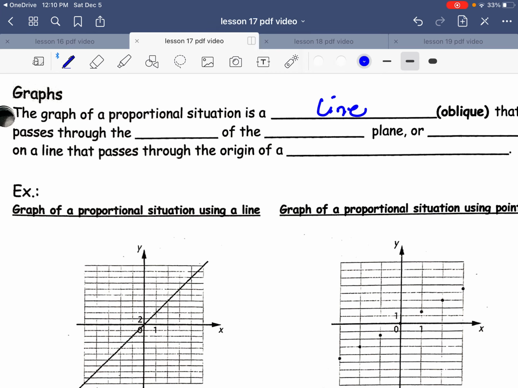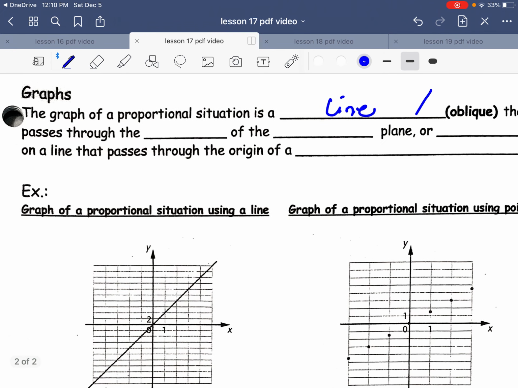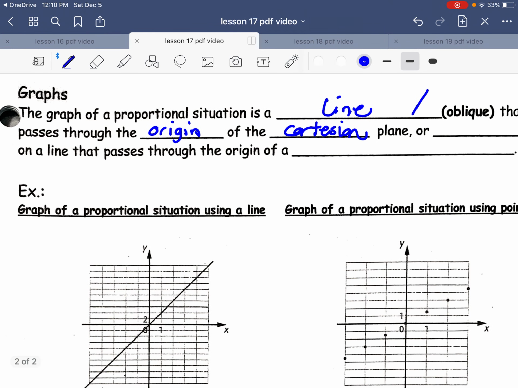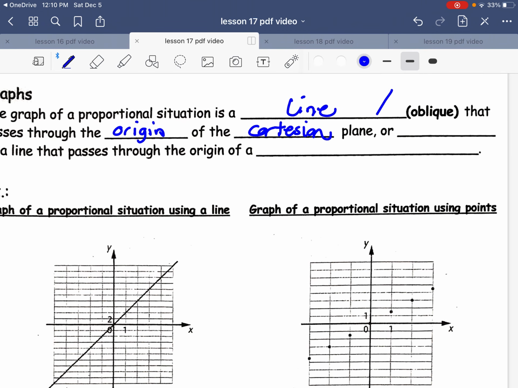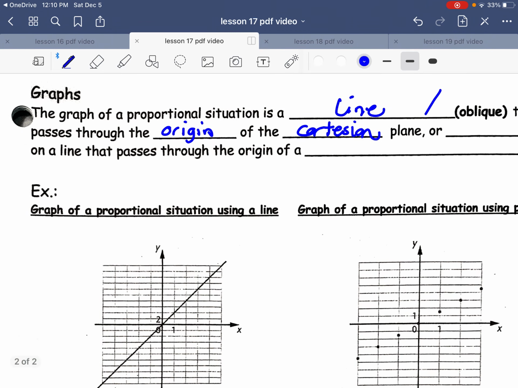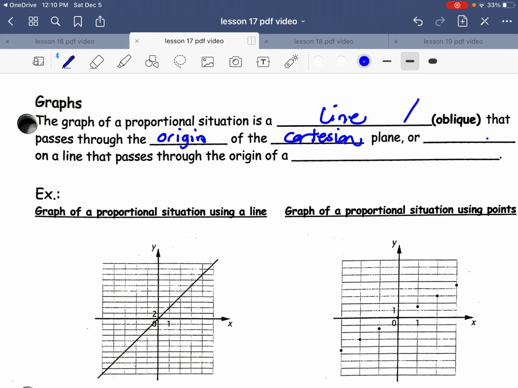Oblique just means that it goes sideways a little bit like that, that passes through the origin of the Cartesian plane. Just cross that out. That's just confusing for no reason.